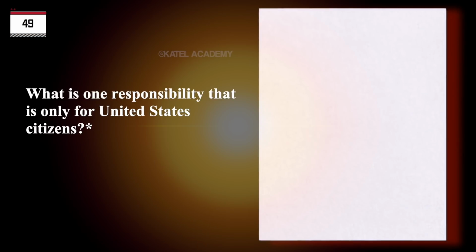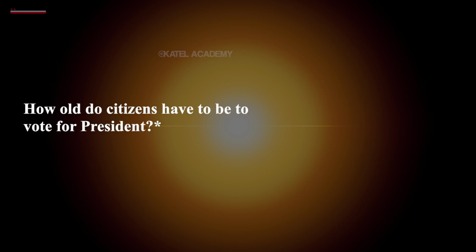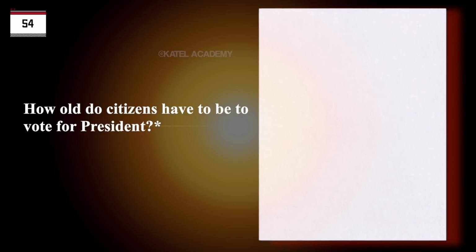What is one responsibility that is only for United States citizens? Serve on a jury. Vote in a federal election. Name one right only for United States citizens. Vote in a federal election. Run for federal office. How old do citizens have to be to vote for president? 18 and older.